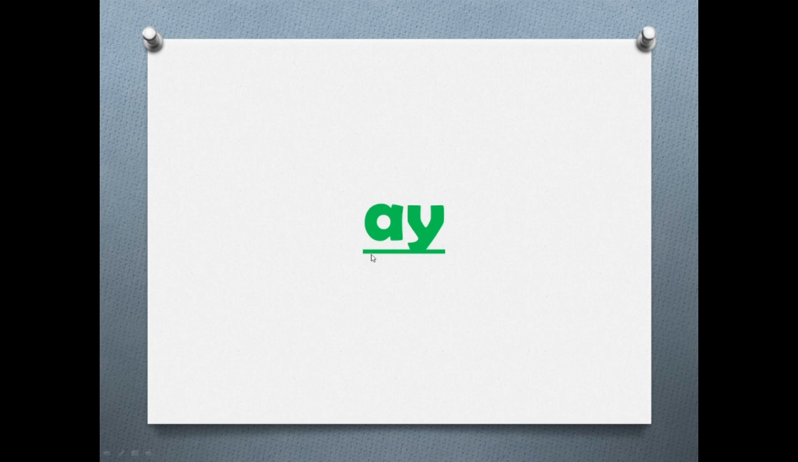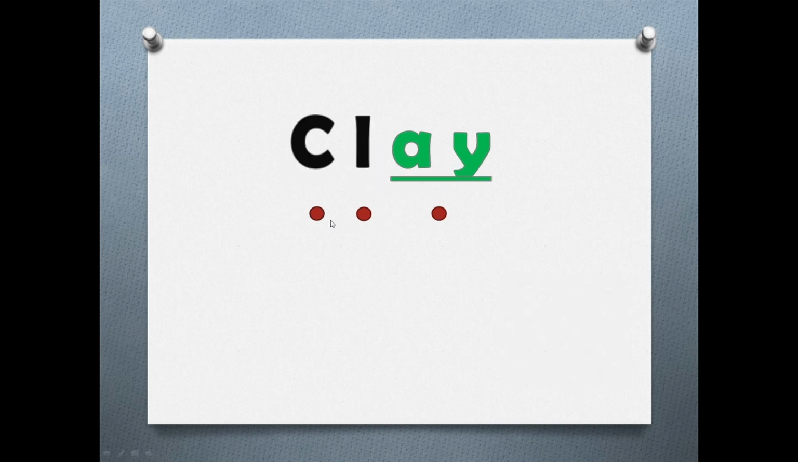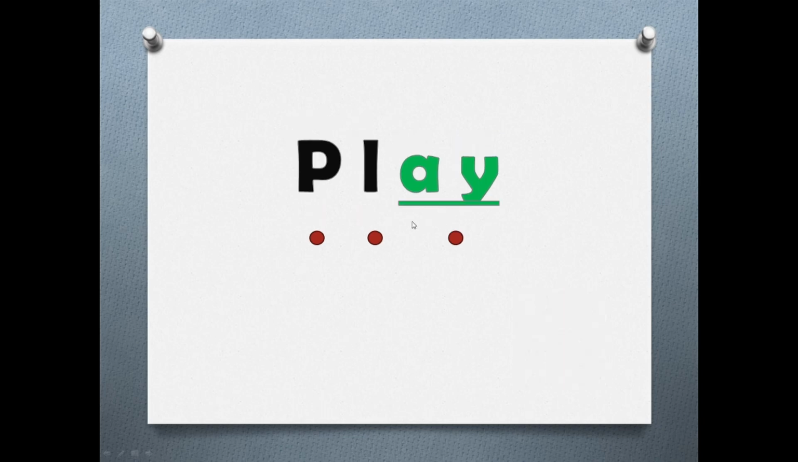Now let us look at letter A and letter Y making a sound as A. B, A, bay. K, L, cl, A, clay. P, L, pl, A, play.